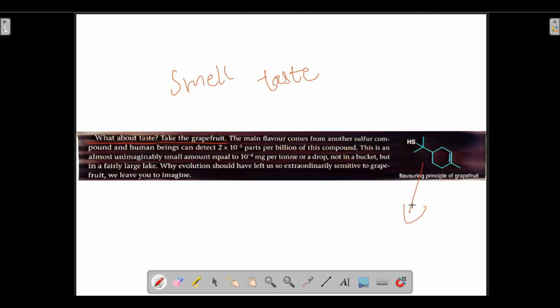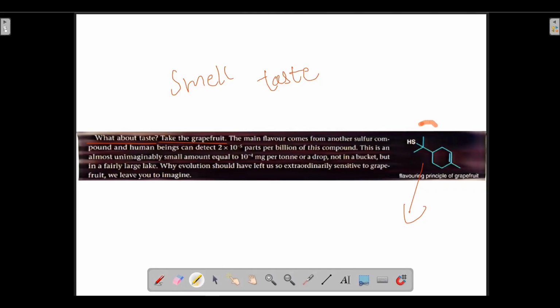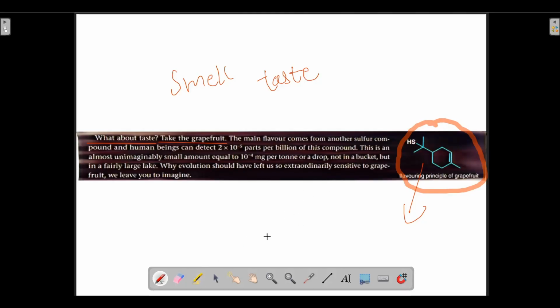What is this compound? Remember the name of this compound, the compound which has been shown over here. What is the name of this compound? The name of this compound is grapefruit mercaptan. This compound is called grapefruit mercaptan. No need to remember the IUPAC name. The common name is grapefruit mercaptan.